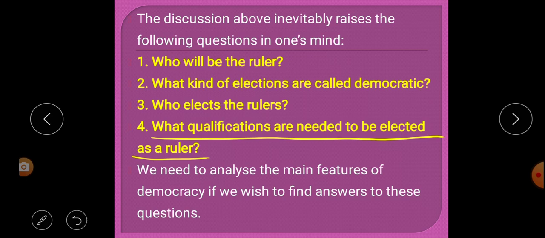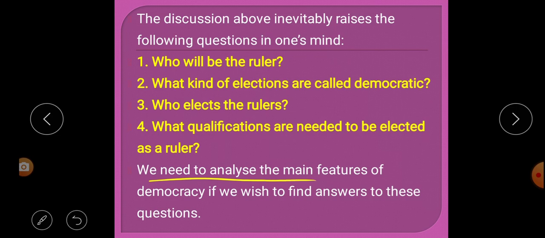For one to become a ruler, what qualifications should one have? So these are the questions raised in our mind: who will be the ruler? What kind of elections are called democratic? Who elects the ruler? And what qualifications are needed to be elected as a ruler?